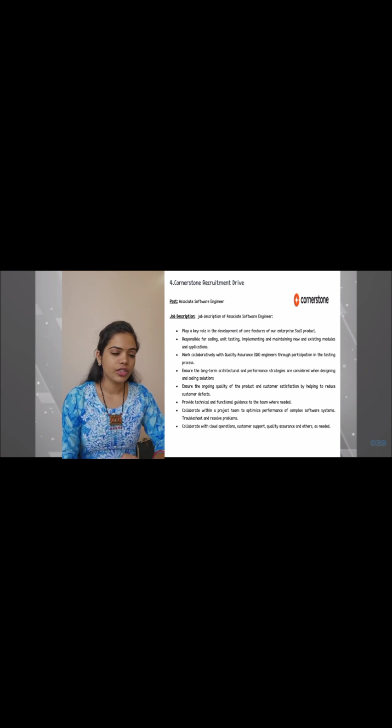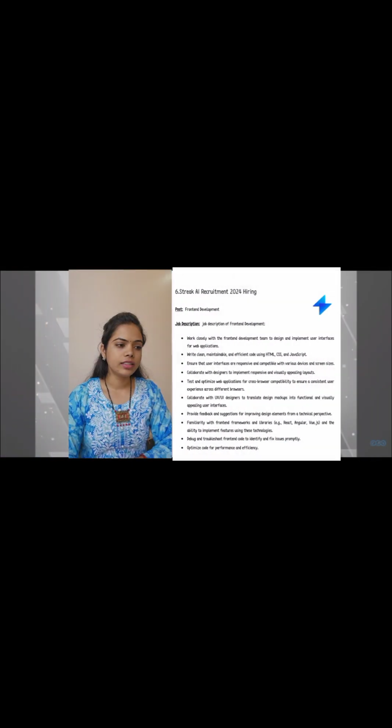Let's see the qualification required for this post: bachelor's or master's in computer science or a related field. There is only one vacancy available for this post, the last date for application is 26 February 2024, and the age limit is between 18 and 27. Stipend will be a CTC of up to 20 LPA.